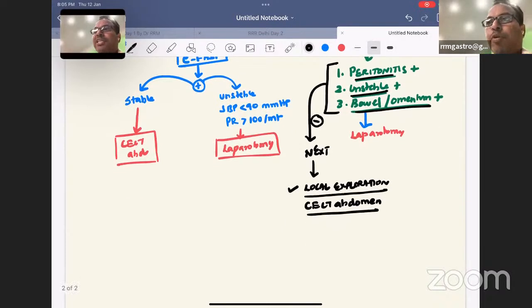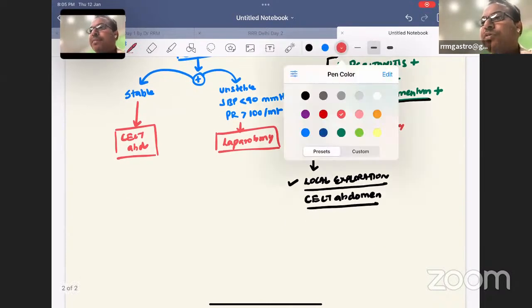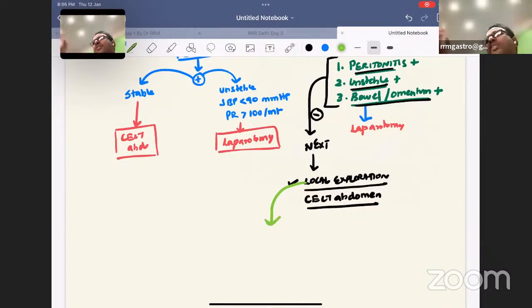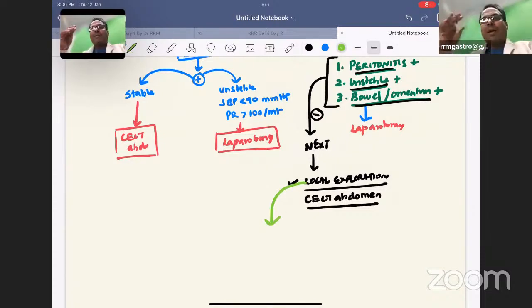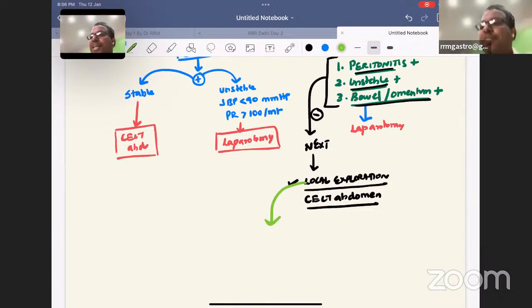In local exploration, please see, many times what happens is that the knife which was put in, the patient is having this much layer of fat. The knife would not even have entered half of the fat. It will be only a simple skin injury. Okay, local exploration, look for peritoneal breach. Peritoneal breach should be noted. If peritoneal breach is present, then we will go for CT abdomen.